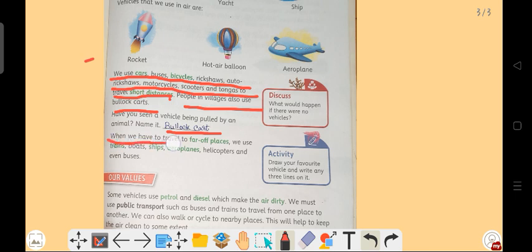Next, when we have to travel to far off places, we use trains, boats, ship, aeroplane, helicopter and even buses. So here students, you have learned that for going to shorter distances, we use car, bus, bicycle, rickshaw, etc. But if we want to go to far off places, we need to use ship, aeroplane, helicopter, etc. So you must remember the names of the vehicles which are used to travel to far off places and the vehicles which are used for going to nearer places.